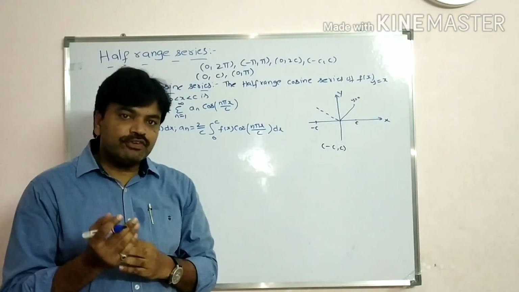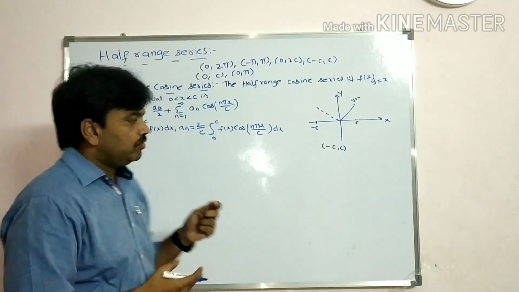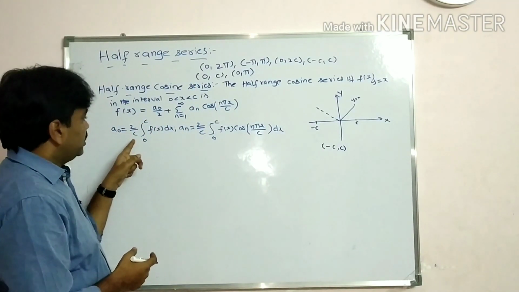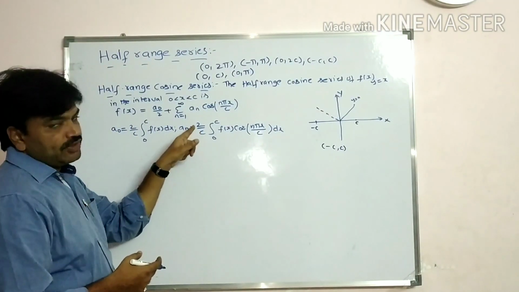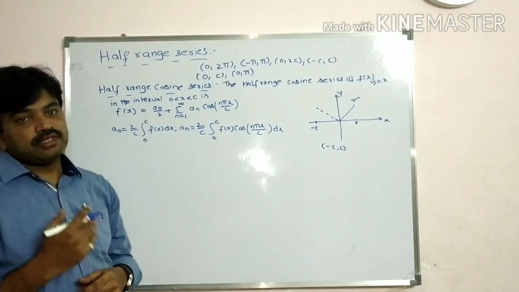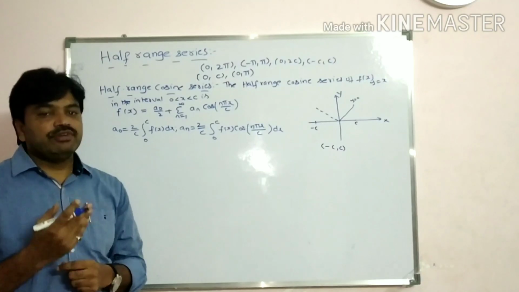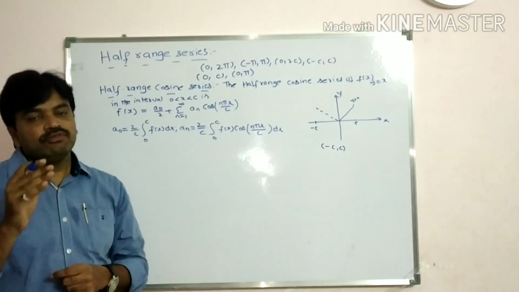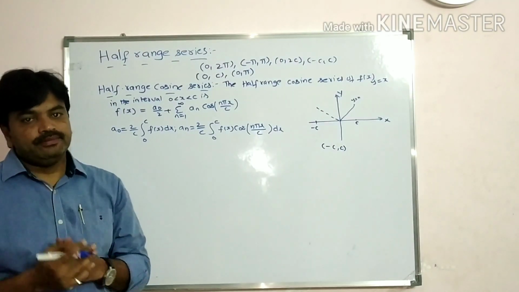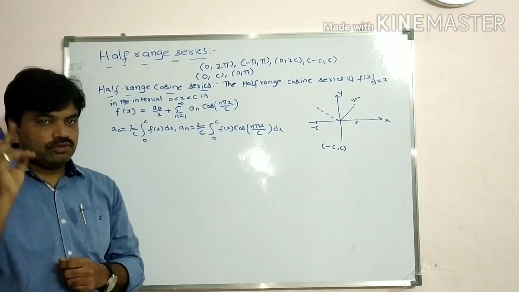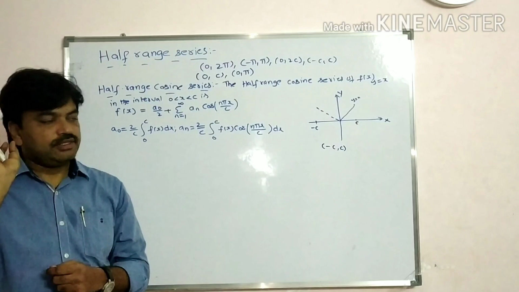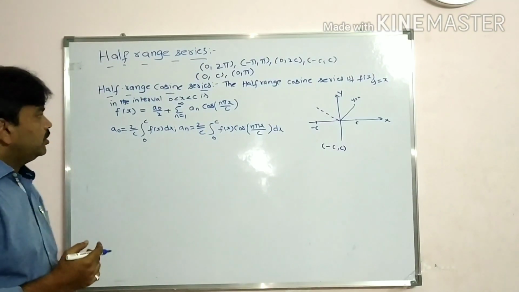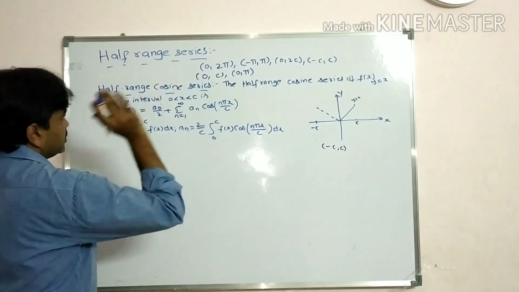When it is even function, we know that 2 by c integral 0 to c f of x dx, and 2 by c. Here also we get 2 by c. We learned in previous classes, students, when f of x is even function between minus c to c, you get 2 by c or 2 by pi. See the topic even odd function. See the video of even and odd function students. Now this is half range cosine series students.